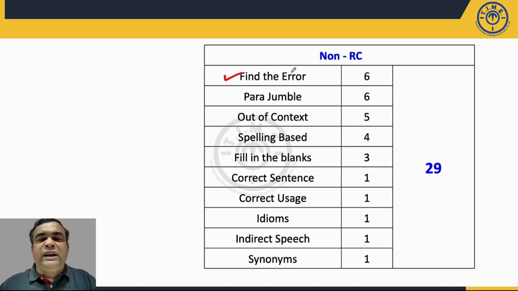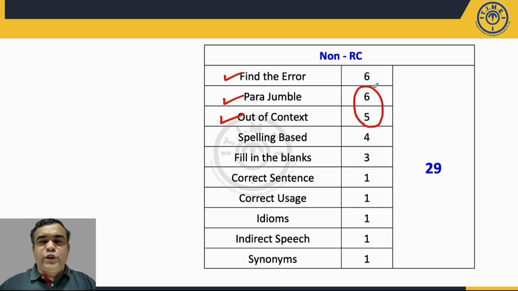One could have easily attempted a question within 20 seconds, just reading the question, marking the answer. Parajumble questions were there. Out of context question. Now these questions required a lot of reading. Also, the entire information many times was not in one page. You have to actually scroll down to see that last sentence.